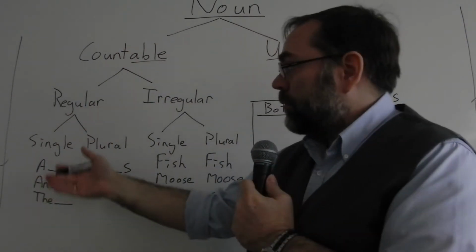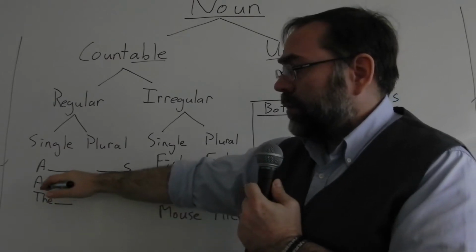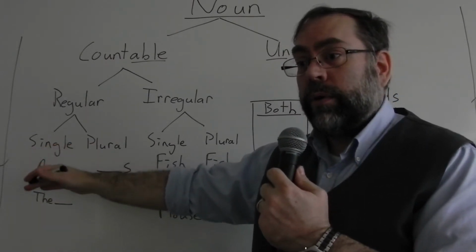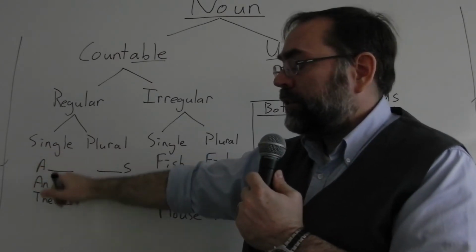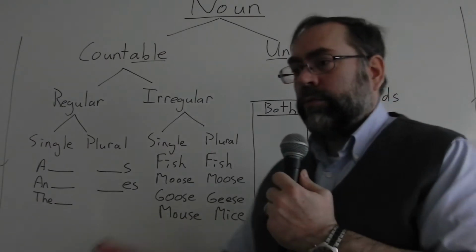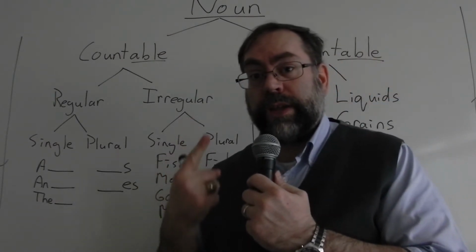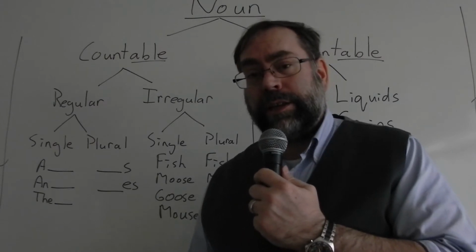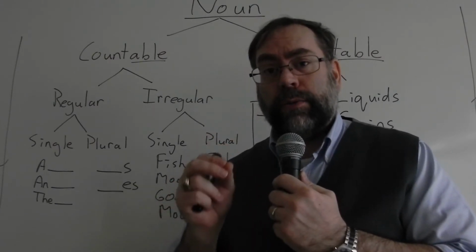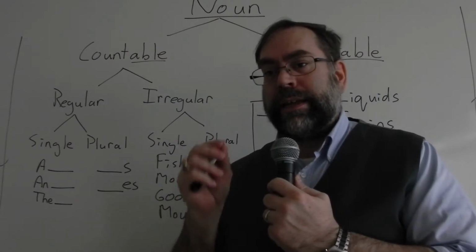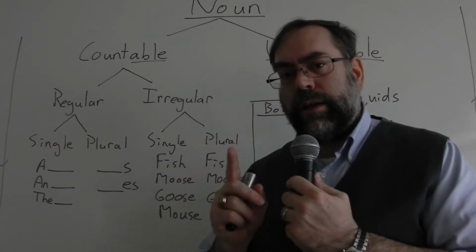Single regular countable nouns usually require a number, the number one or the article a, an, or the. A, an, or the represent the number one, saying single. Why? Because in English, nouns love numbers. That's the easiest thing to remember. In English, nouns love numbers.